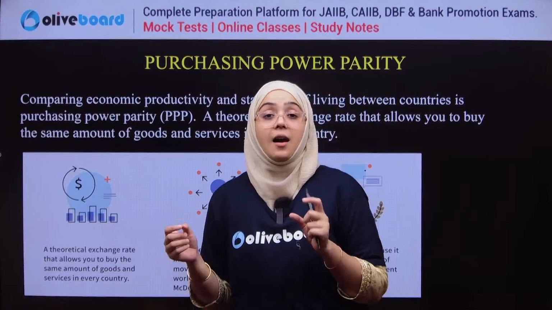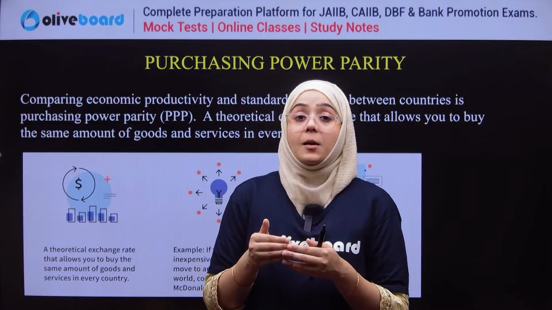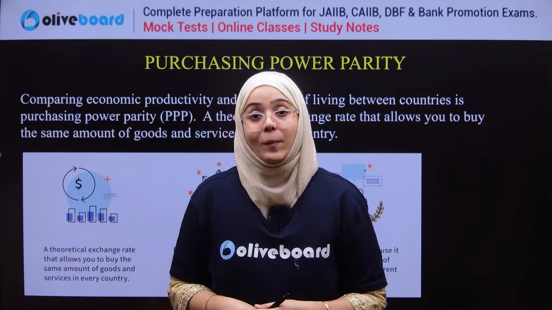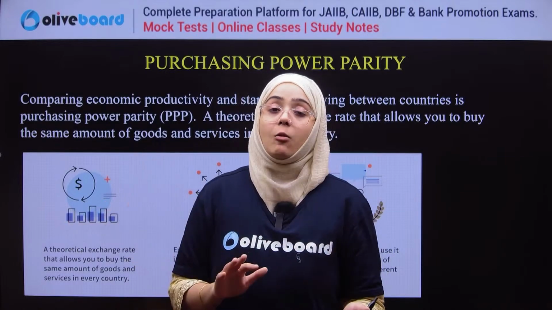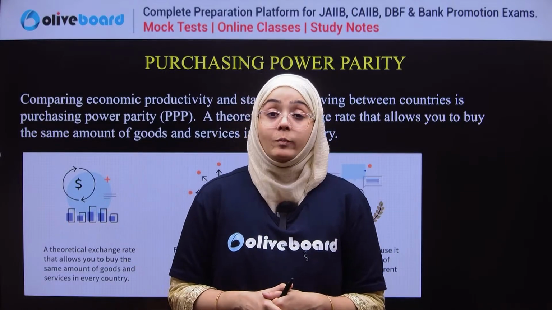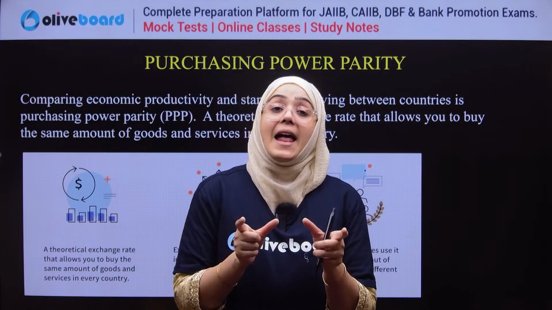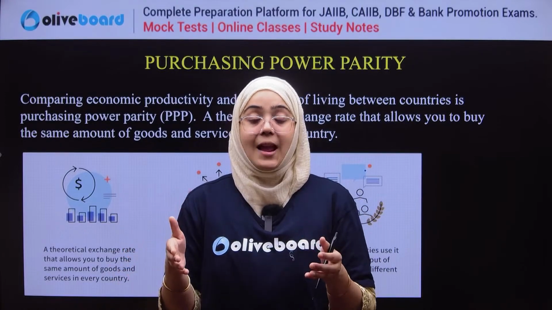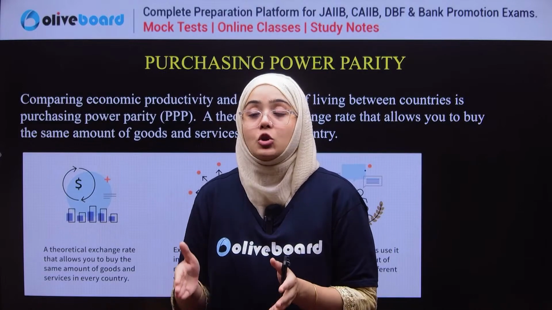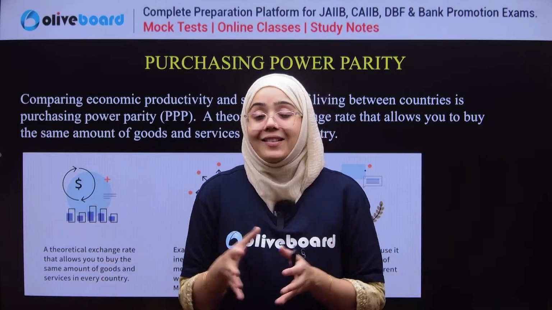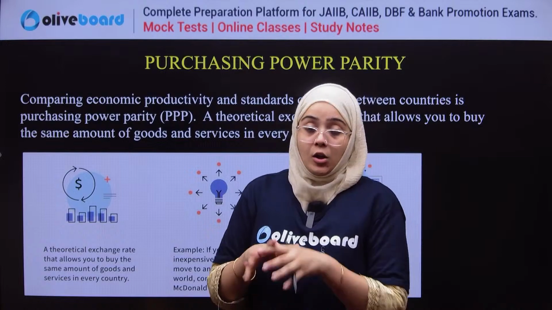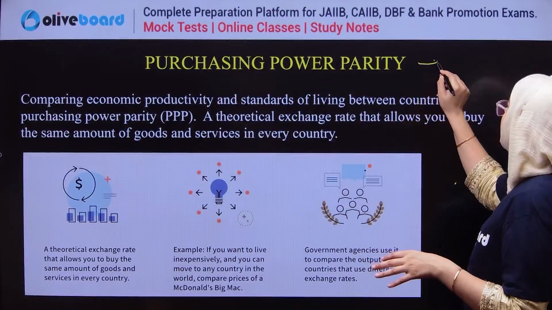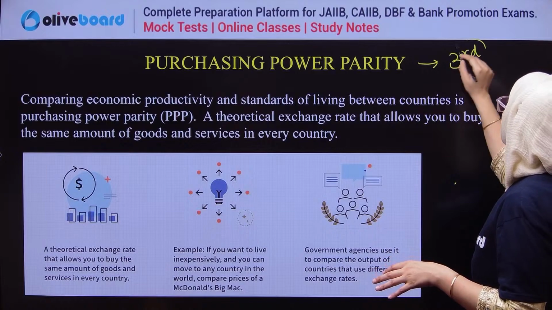So purchasing power parity simply allows you to buy the same basket of goods and services in a country. For example, you are carrying 100 rupees. If the Zinger burger costs 100 rupees in India as well as in USA, it means whatever the dollar amount is, it is equivalent to 100 rupees. So this means that you can live inexpensively in USA also, with the same amount of income. This is known as purchasing power parity. A very good number is that India, in terms of purchasing power parity, ranked third in the world.